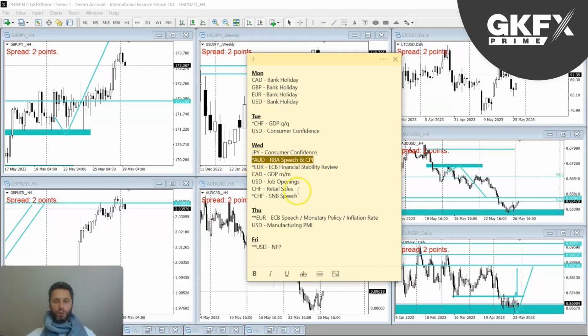So this is one to watch for this week. From the euro, the ECB financial stability review is another one to watch out for. On the CAD, monthly GDP figures. On the dollar, job openings, again from Switzerland, retail sales, and once again a speech from the SNB. So the Swiss will be one to watch for. We've got it on Wednesday, and we've got it on Tuesday as well.